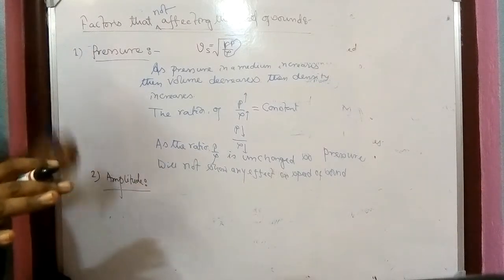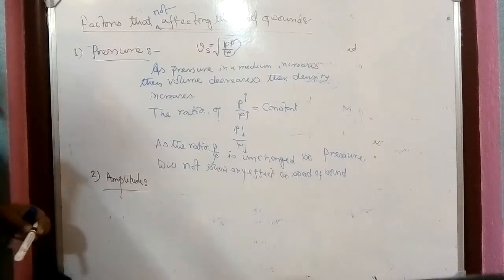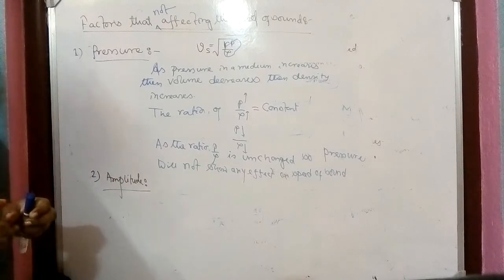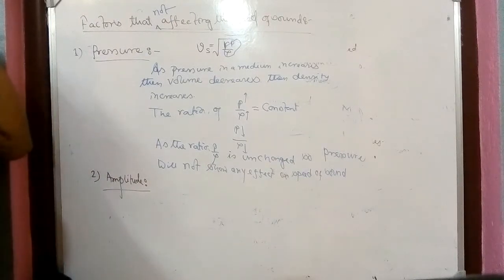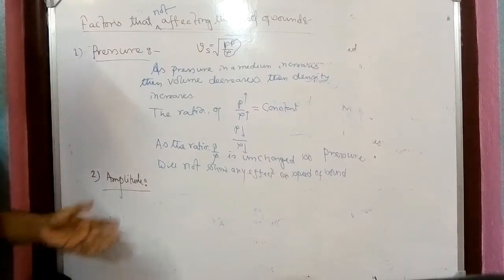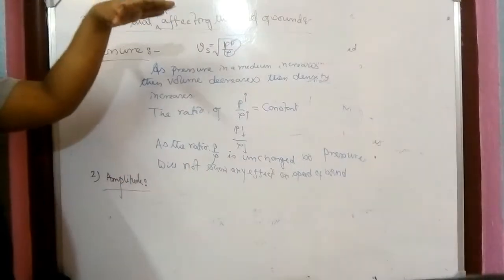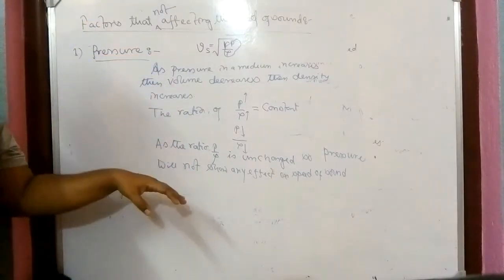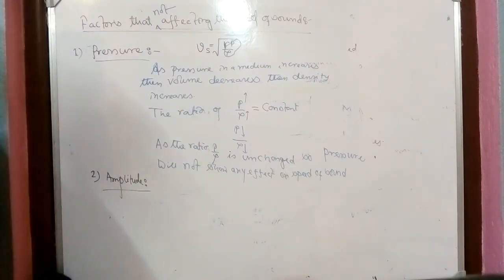So if the amplitude is changed, meaning the sound is louder or softer, the speed will still remain the same, because louder and softer sound are explained by amplitude. Louder means more amplitude, softer means less amplitude. So in both cases, the speed of sound will be the same.